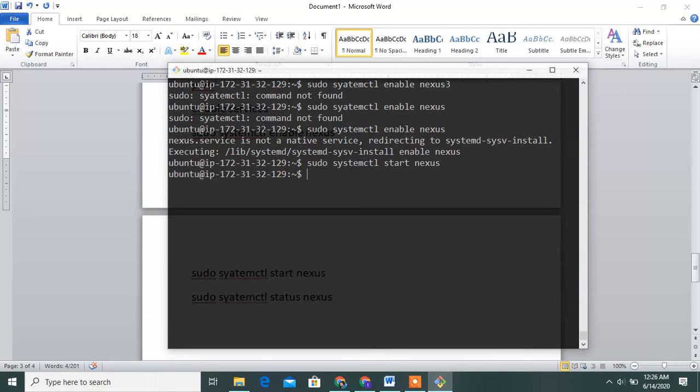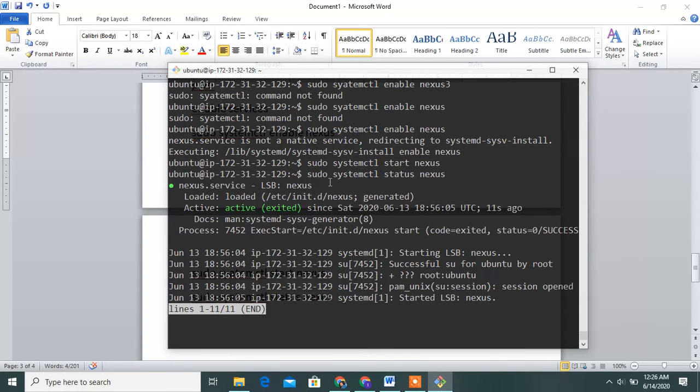Yes guys, started. Check whether it started or not with sudo systemctl status. See this, guys, the Nexus server is active and running.